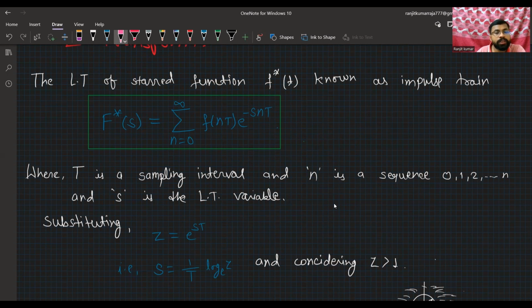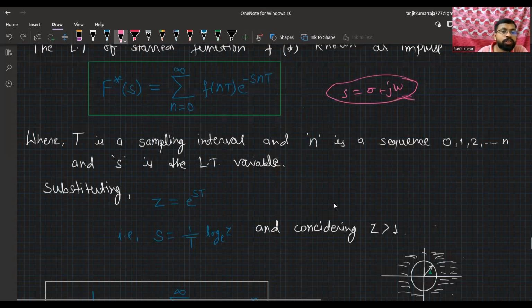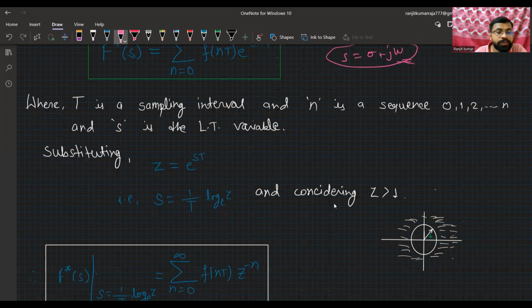Here T is the sampling interval, and n is the sequence, that is 0, 1, 2, dot dot dot up to n, and s is the Laplace variable, that is s equals sigma plus j omega, which is the frequency component. Now we will substitute z equals e to the power sT, so that s equals 1 by T log e base z.